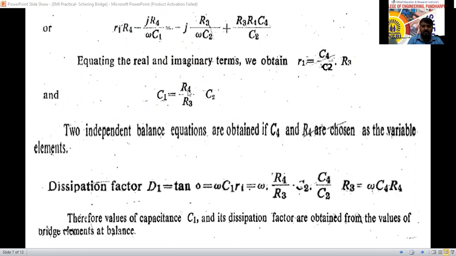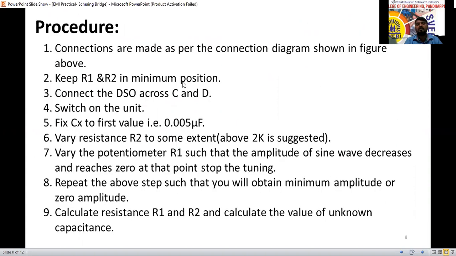In the place of C1 you substitute R4, R3 here now, and C2 into C2. In the place of R1 you substitute this equation. So rearranging this equation and cancelling, we'll get omega C4 R4. That is called the dissipation factor we are going to work out. So all these things we can calculate in the observation table, and the procedure for the kit we have written.